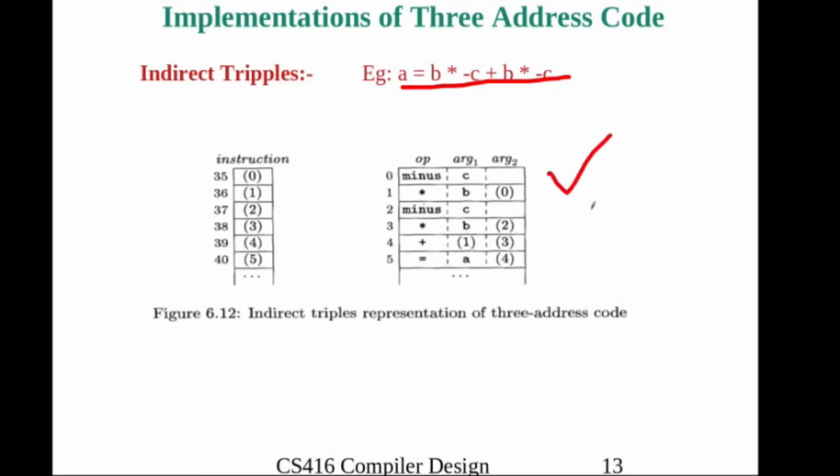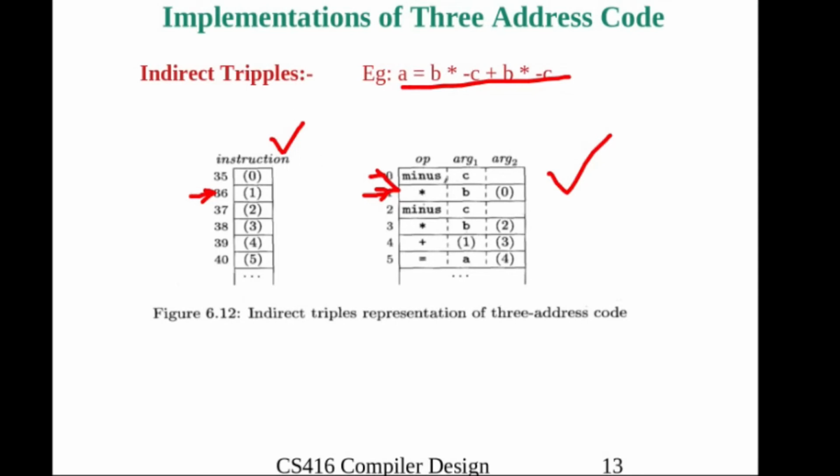This is our previous triple itself, and the second table's 0th location contains our instruction -c, and the first location contains the instruction star b. That means the 36th memory location will store the pointer to triple 1, and the 37th memory location will store the pointer to the triple in location 2.